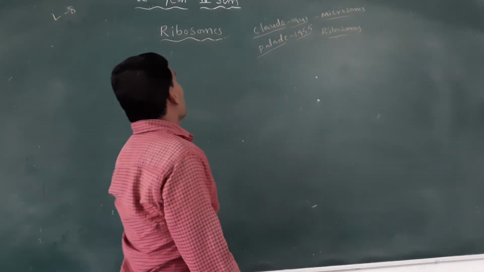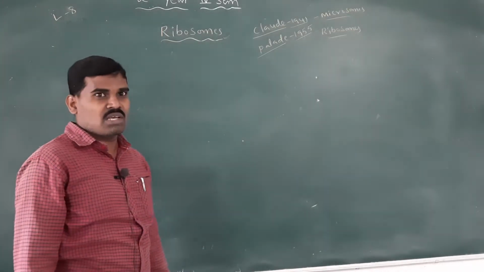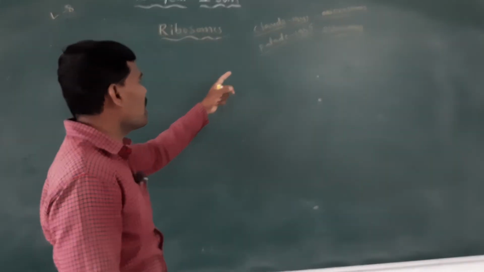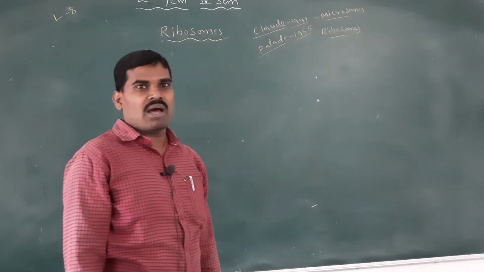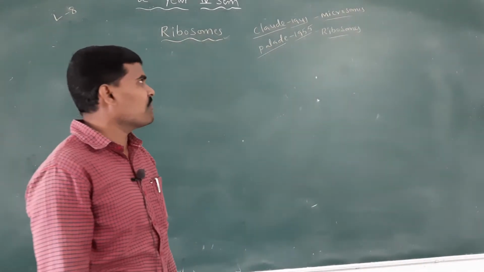Who is the scientist who proposed the name ribosomes? Palade, in 1955.